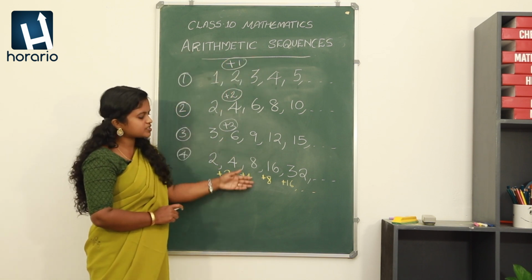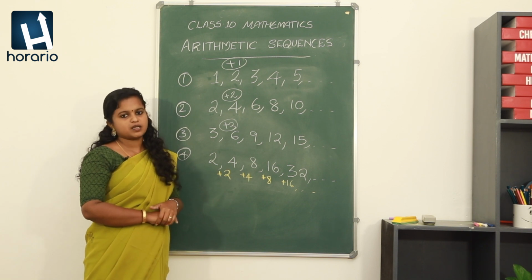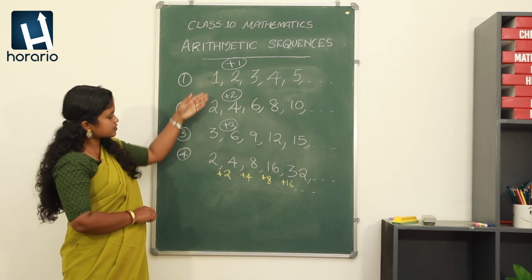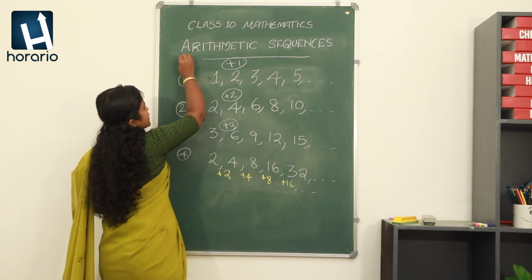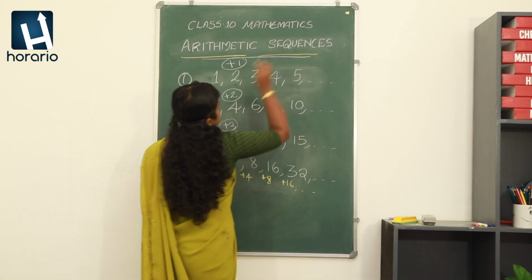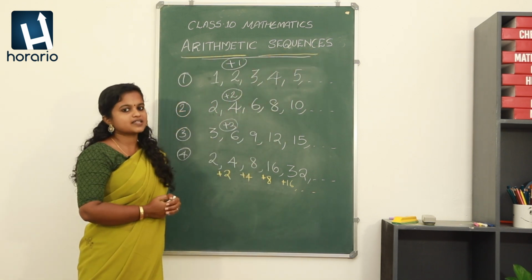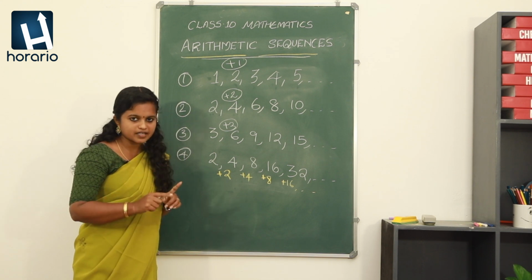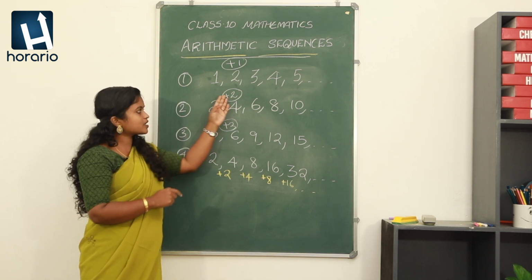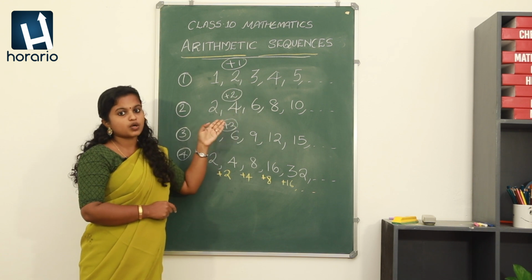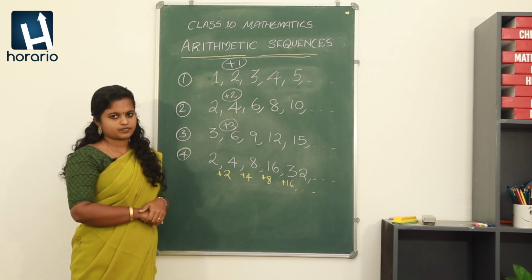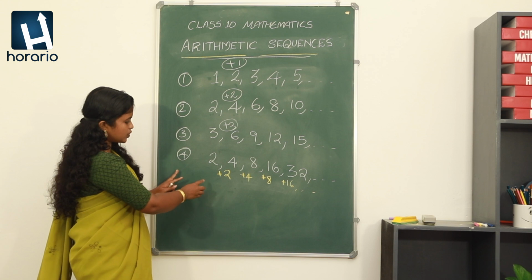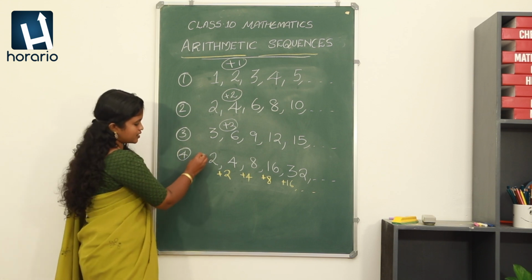Anyway, all the 4 sequences are number sequences, but among them the first 3 can be called arithmetic sequences. Their peculiarity is that we are adding a particular number to each of the terms in order to get the next term. Okay, so we can say that the fourth sequence is not an arithmetic sequence.